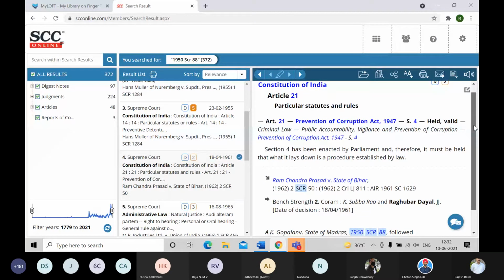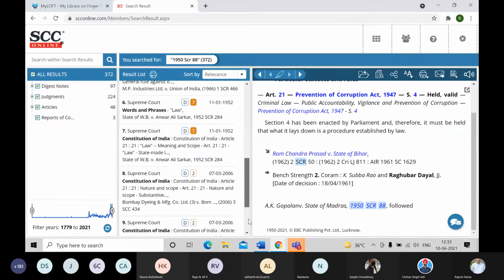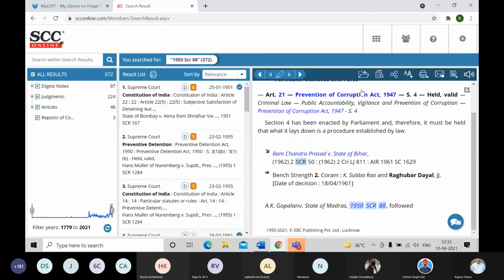Let's click on one of them and then read this particular law point, that is on Article 21, Prevention of Corruption Act. And you can see on the bottom, in its footnote, it's mentioned that this A.K. Gopalan versus State of Madras has been followed in the 61 judgment. So whether it is followed or maybe merely cited or referred or distinguished or relied upon, all these kinds of treatments that have been given to this particular judgment will be given to you as editorial input in all these digest notes over here. So that was case reference.